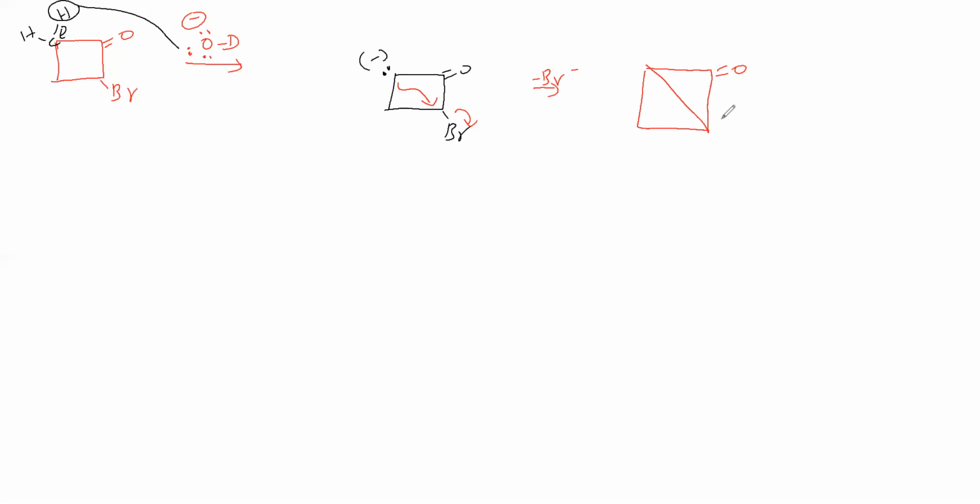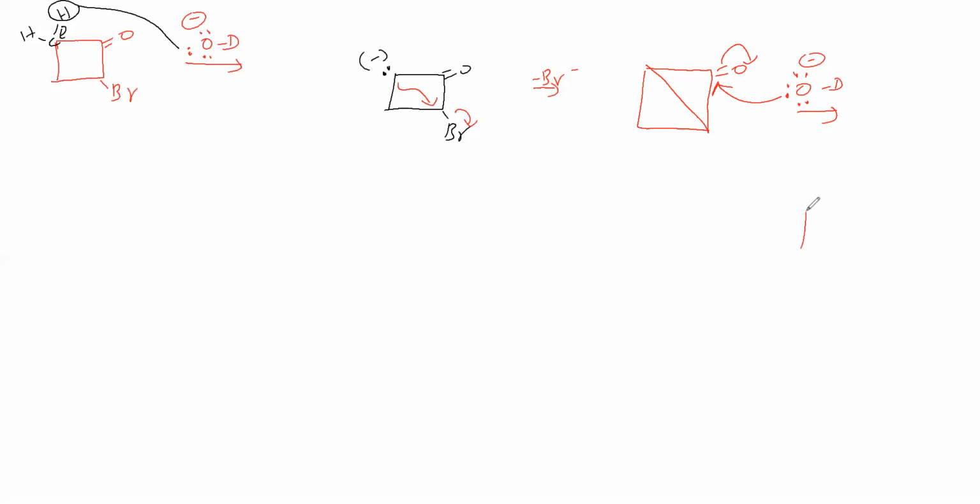Next step. This base is now attacking, acting in the form of a nucleophile. This nucleophile will attack the carbonyl carbon. This bond is shifting to this side, and that will become O minus. Okay, so what is the next step? We'll see.